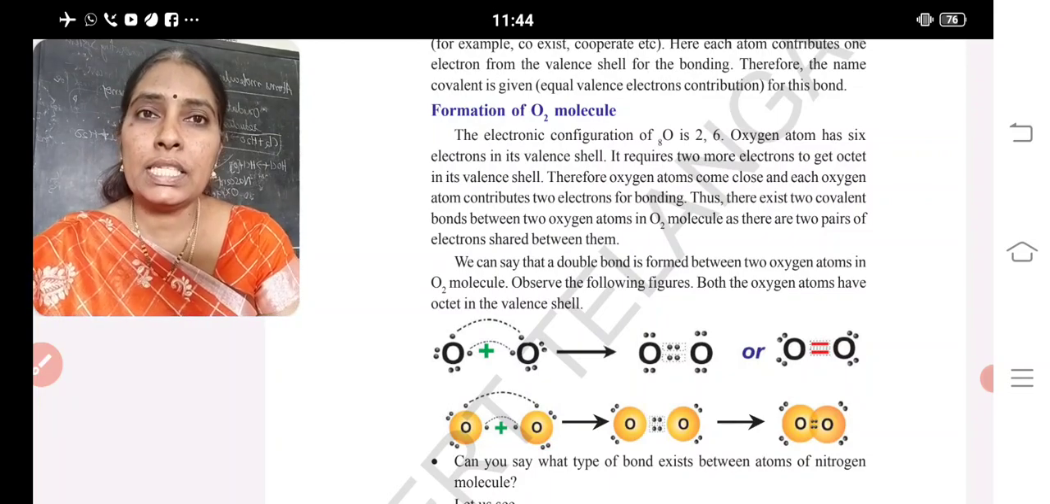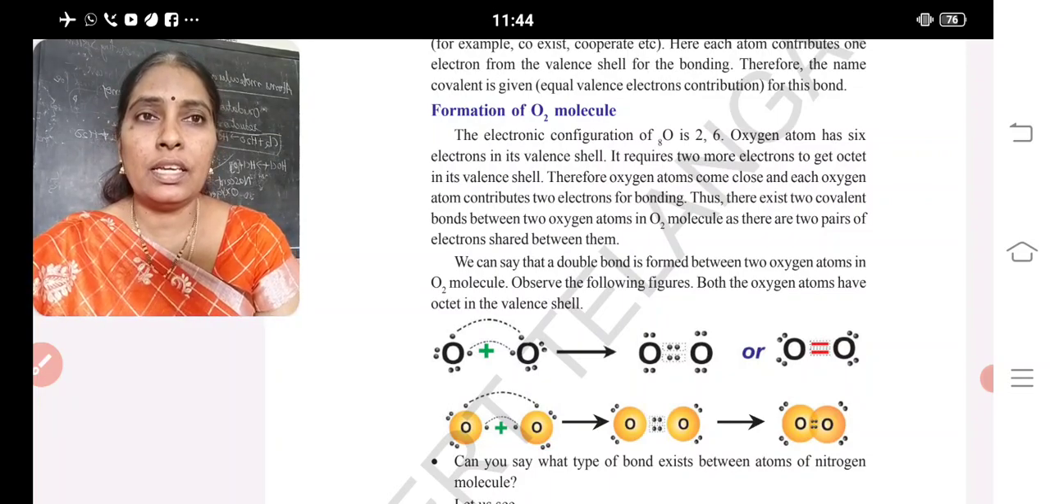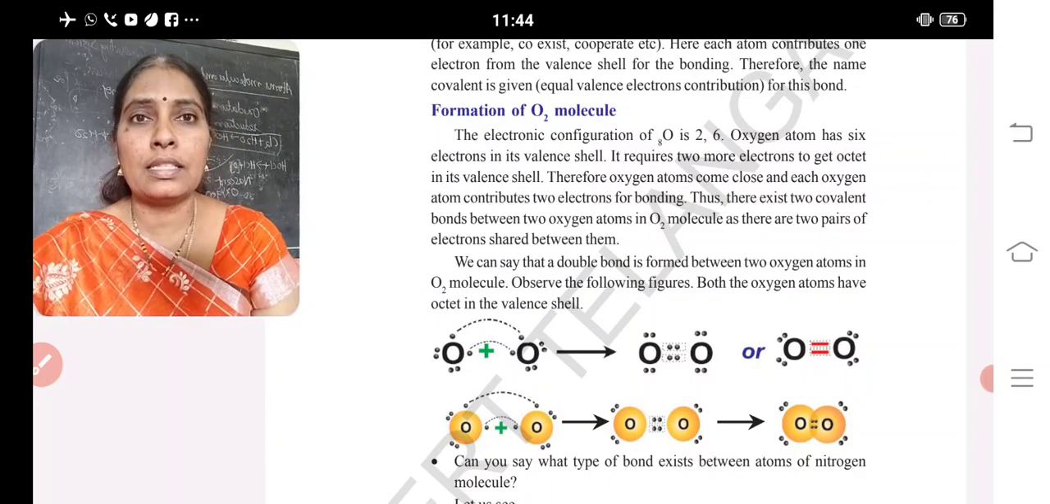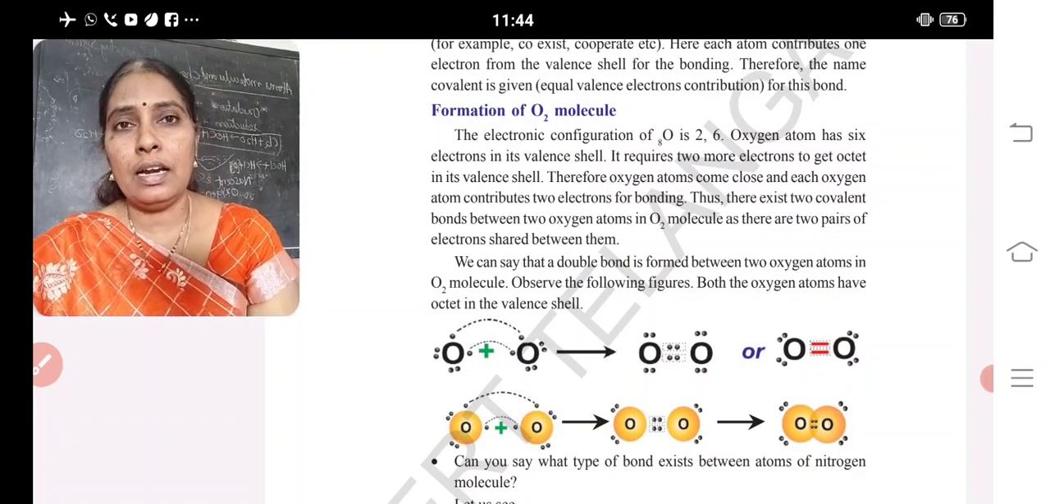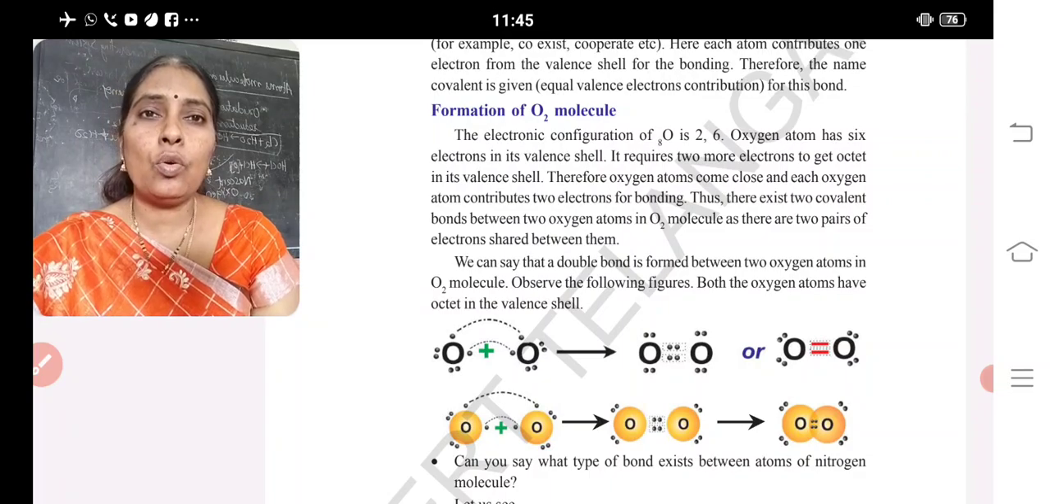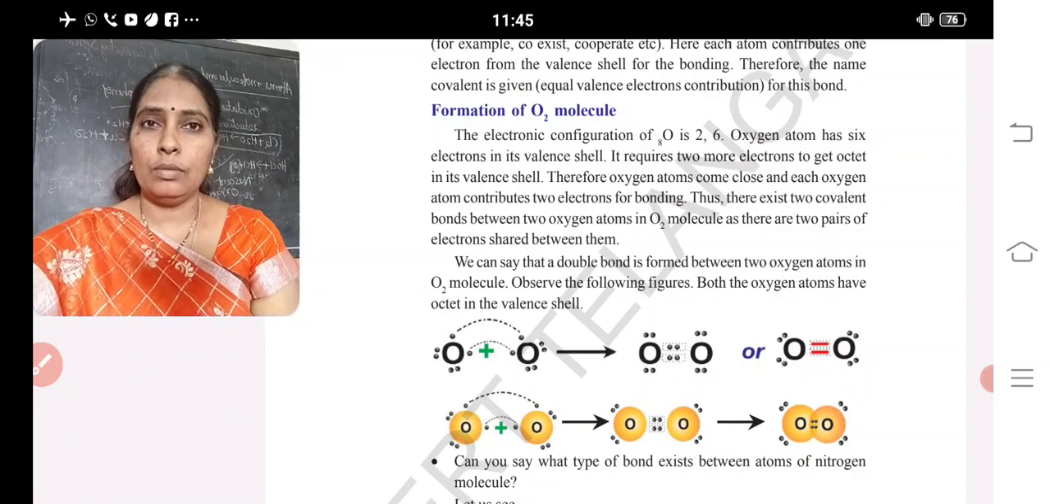Second type of bond is given by Lewis, and it is a covalent bond. And covalent bond is formed by sharing of electrons. By sharing of electrons between 2 atoms, similar atoms or 2 different atoms. By sharing of electrons, if a bond is formed, then it is said to be a covalent bond. Example is fluorine molecule, oxygen molecule.